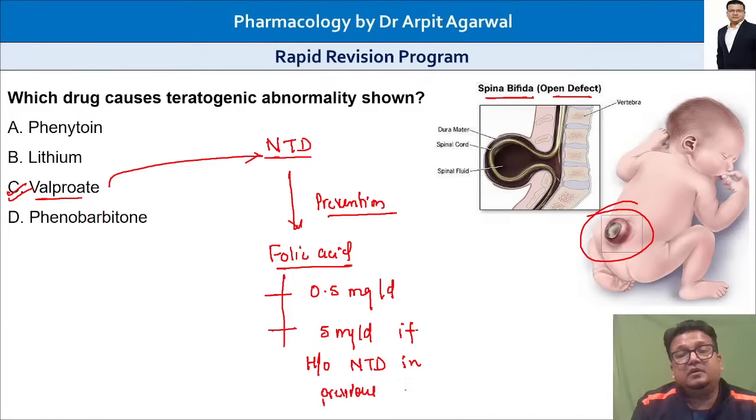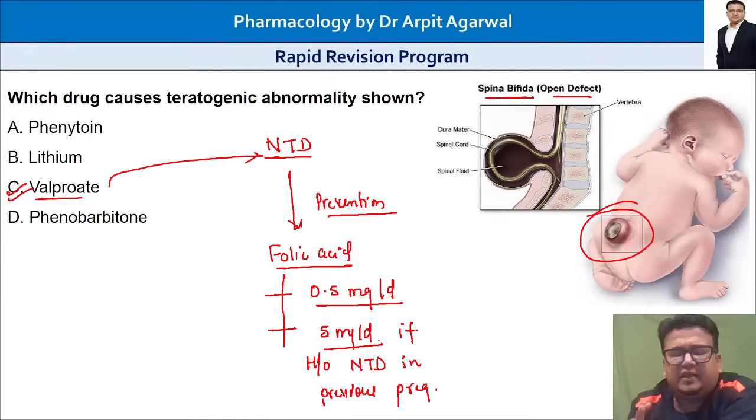If the mother had a child with neural tube defect, then you will increase the dose to 5 milligram per day. So dose of folic acid is very, very commonly asked. 4 or 5, there is difference of opinion in the books, but whatever it is, 0.4 or 0.5 and 10 times if there is history of neural tube defect in previous pregnancy.